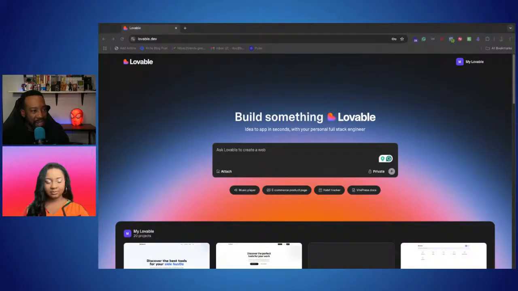We hear it all the time. You see it a lot on X or Twitter. Could you kind of just talk about what's your take on vibe coding? How would you describe it?